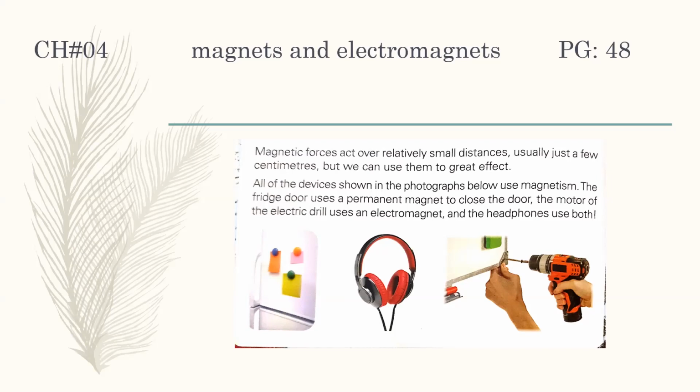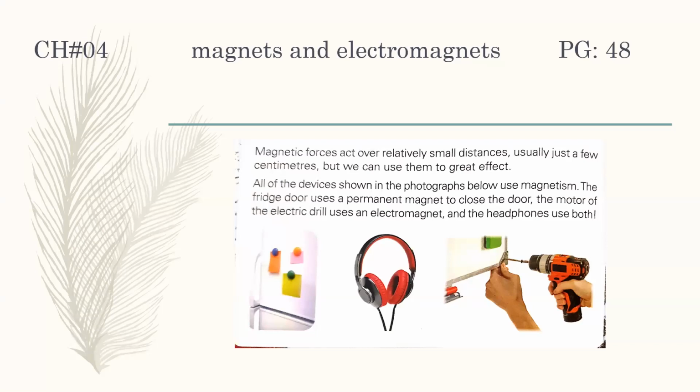All the devices shown in the photograph you can see here. This is the picture of a refrigerator that is used in your houses. Your headphone you can see here. This is the picture of the headphone and an electric drill. All of them utilize the magnetic property, or the magnetism phenomena occurring there, and as a result of that phenomena, they are useful. So all the devices shown in the photograph use magnetism.